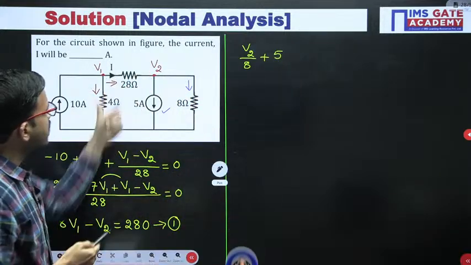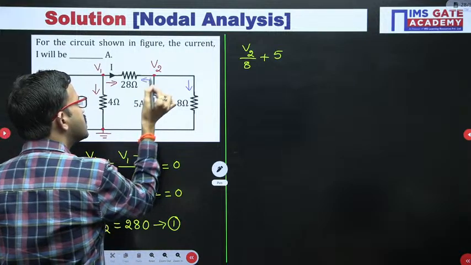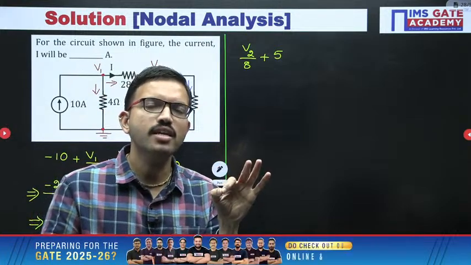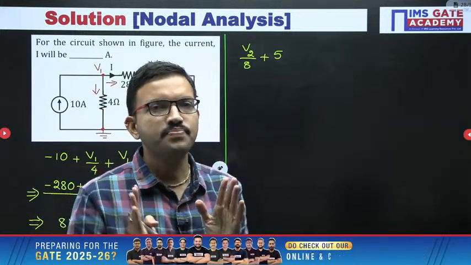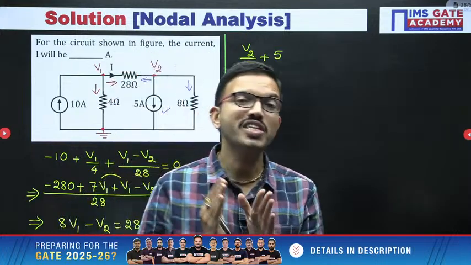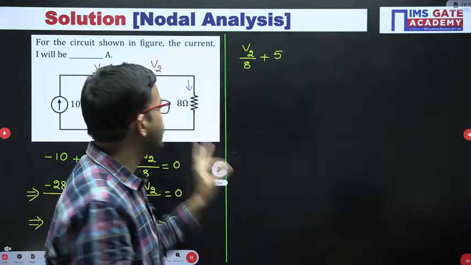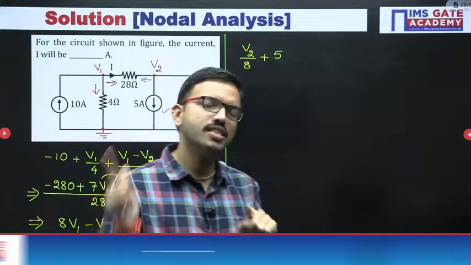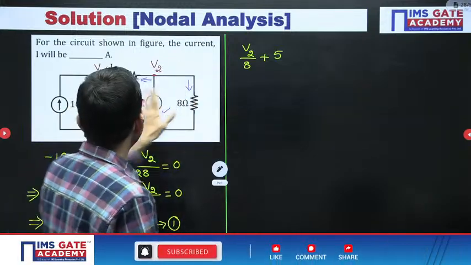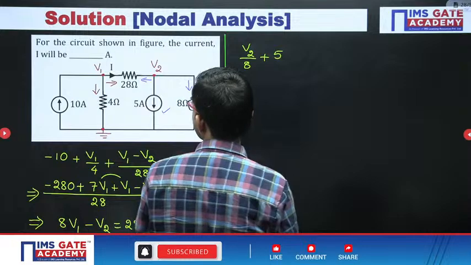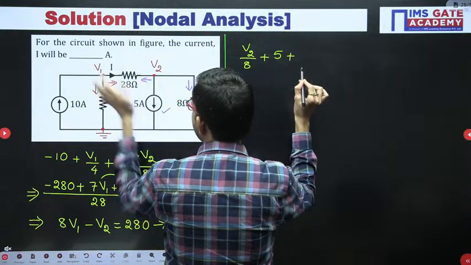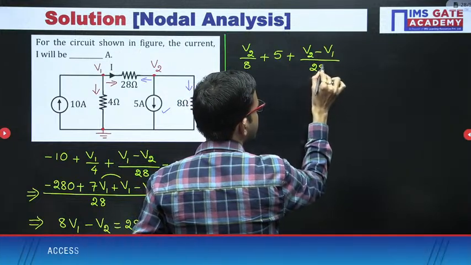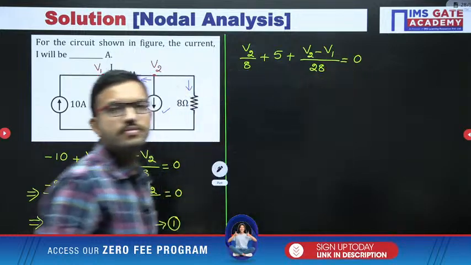And now in this particular branch you can assume that current is leaving from this node. See, at whichever principal node you are writing the nodal equation, whichever branch is connected to that node, if you don't know the current value in that branch, you can assume that from that node the current is leaving, like that, simple. Now here leaving current is positive, so plus V2 minus V1 divided by 28 is equal to 0.